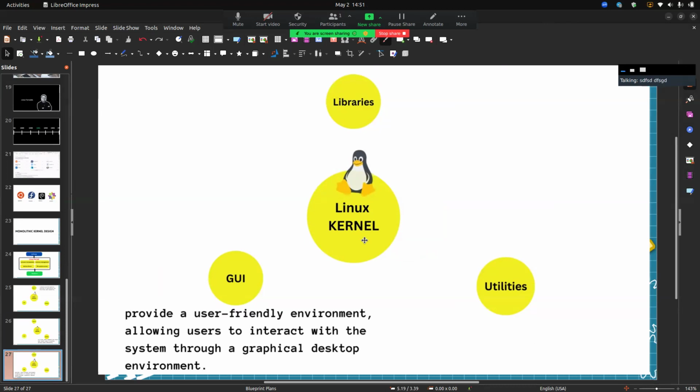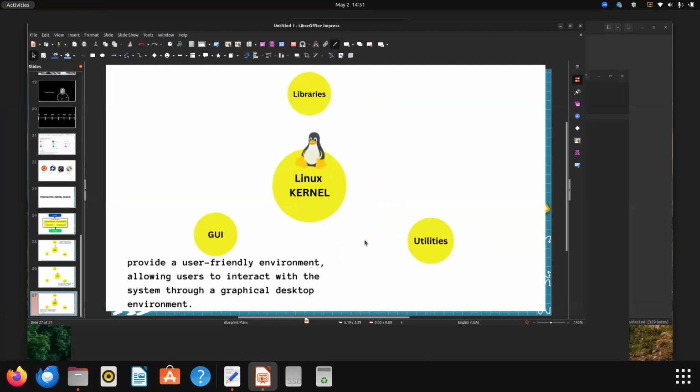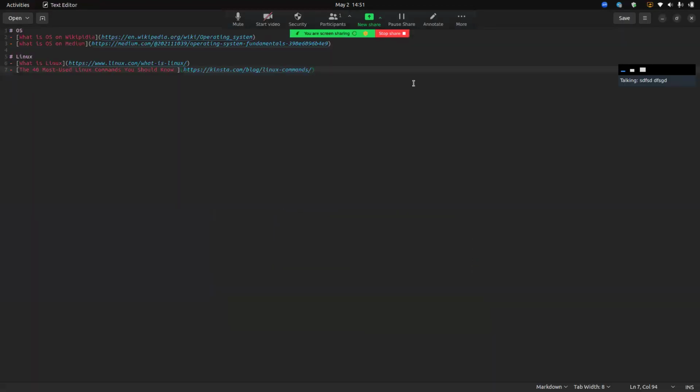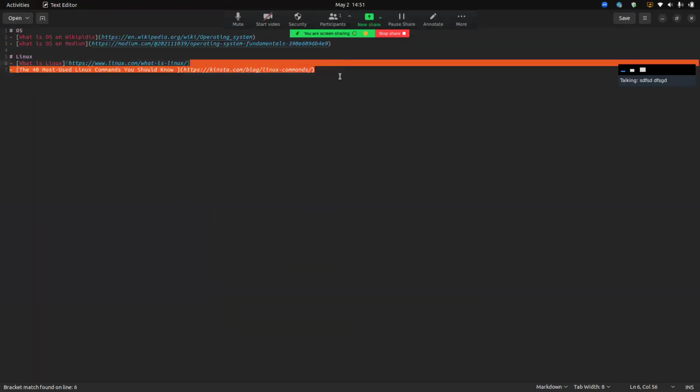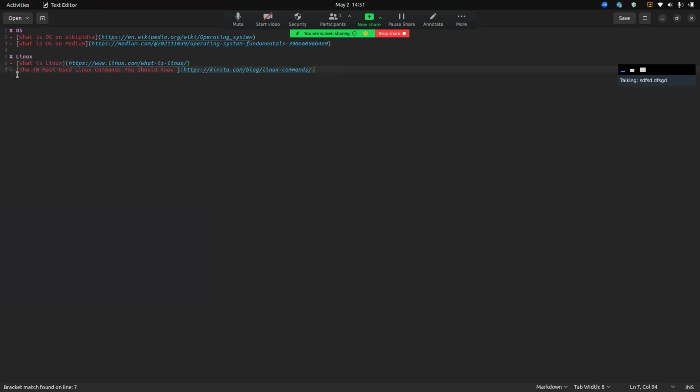This is the end of our Linux kernel lesson. But we haven't covered the last part. Right now we are talking about the 40 most used Linux commands we should know, and this site can provide them.